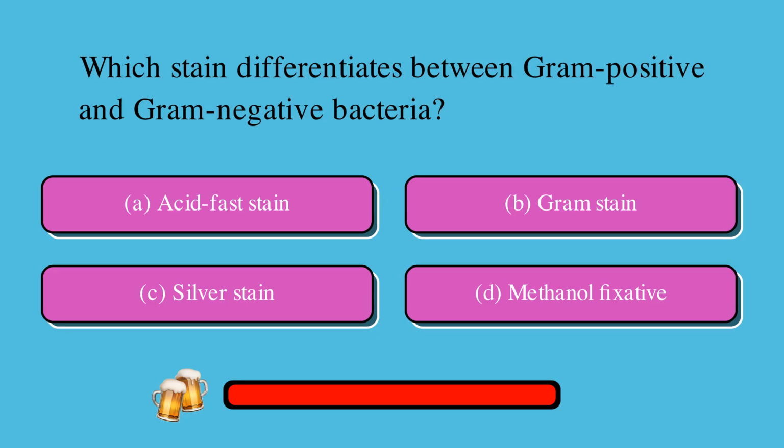Which stain differentiates between gram-positive and gram-negative bacteria? Is it A. acid-fast stain, B. gram stain, C. silver stain, or D. methanol fixative? The correct answer is B. gram stain.